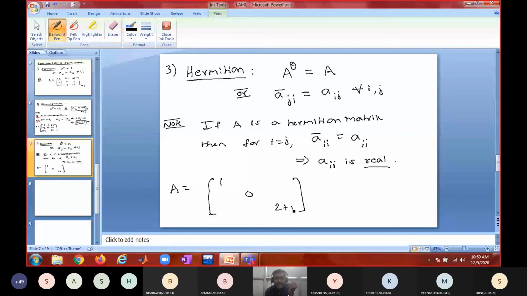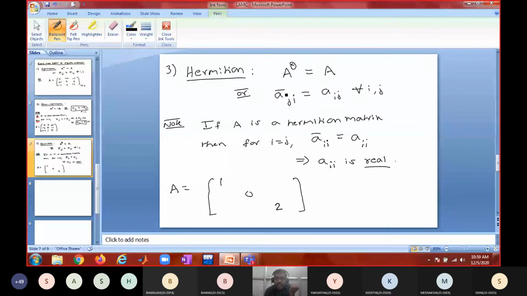If you see 2 plus i, it cannot be Hermitian, because all the principal diagonal elements must be real. In exams, if you're asked to identify which of the following are Hermitian, first look at the principal diagonal elements. Then whatever element I put in the Ij position, in the Ji position what should I put? Same.